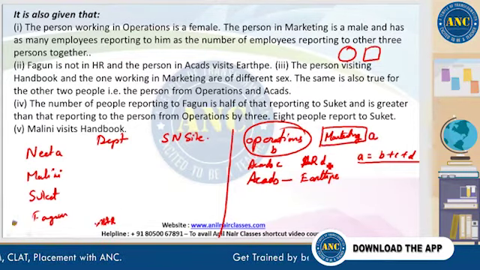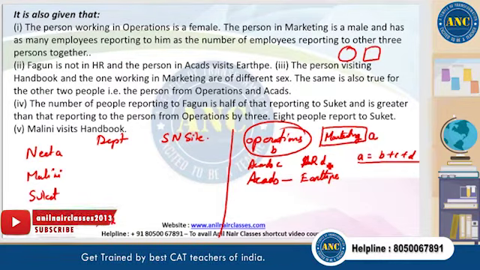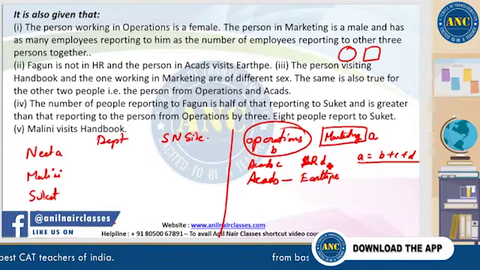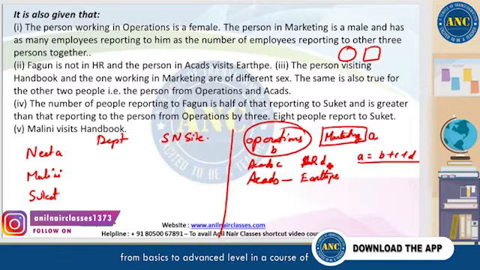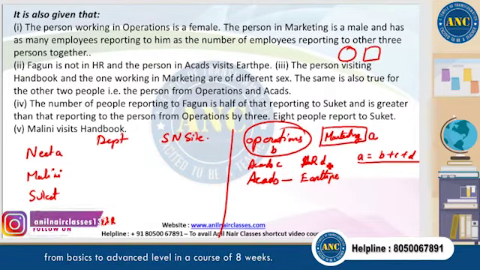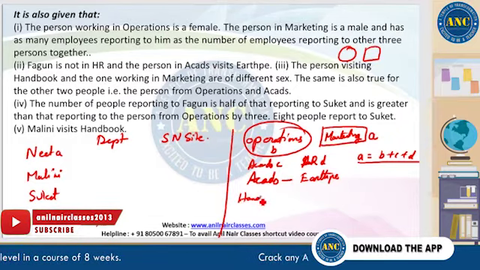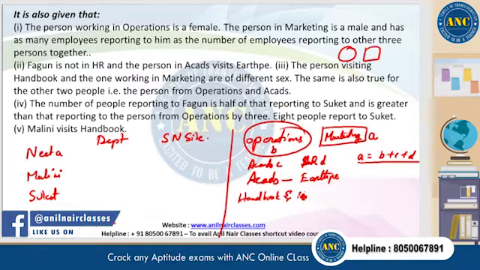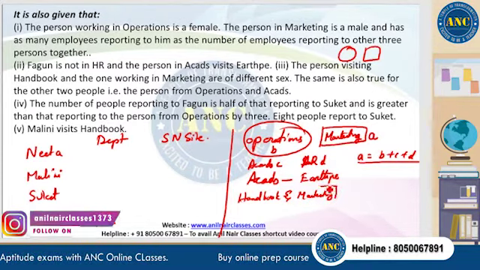Okay, so let's look up. What next? The next part: the person visiting Handbook and the one working in marketing are of a different sex, and marketing we know is male.